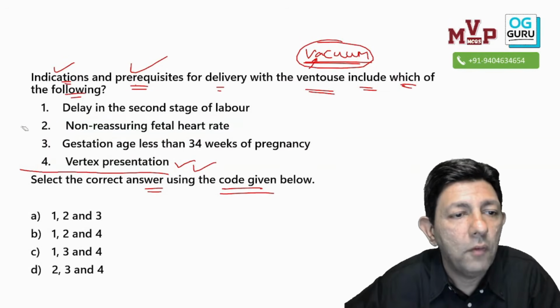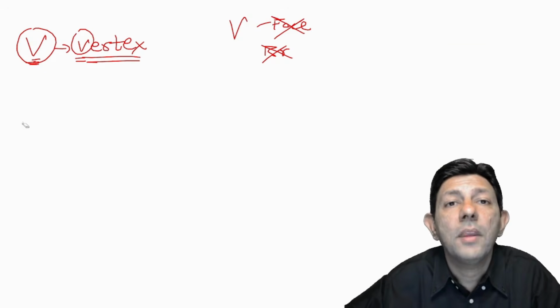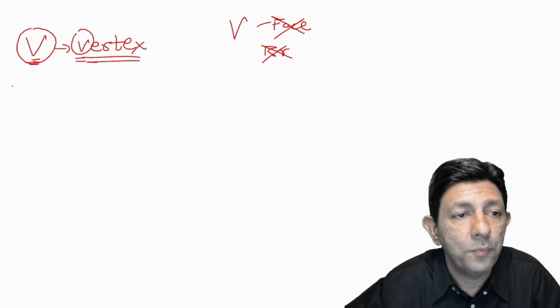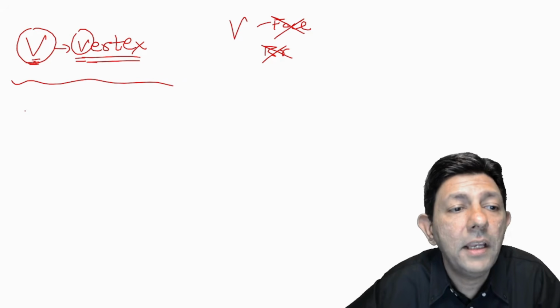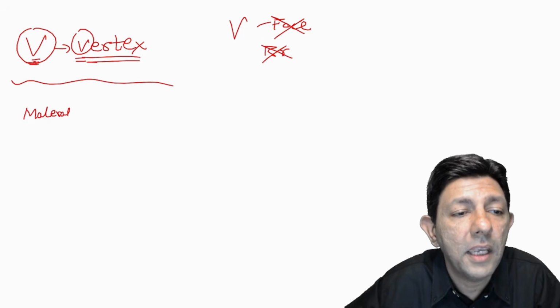Now, what is the other thing? When do we apply a vacuum? Okay, so point number 1, vacuum is applied when there is maternal exhaustion.